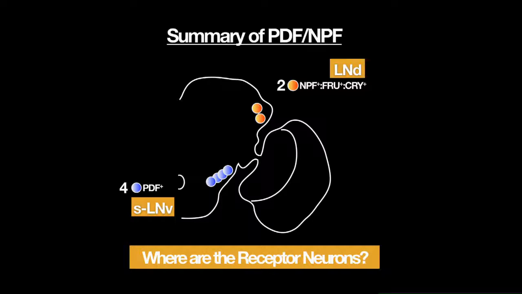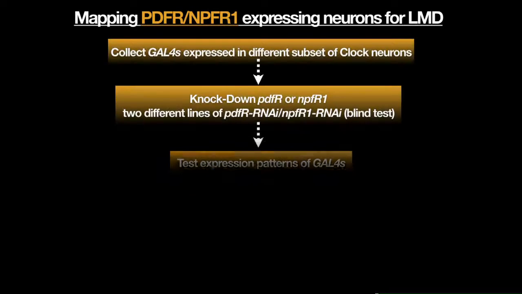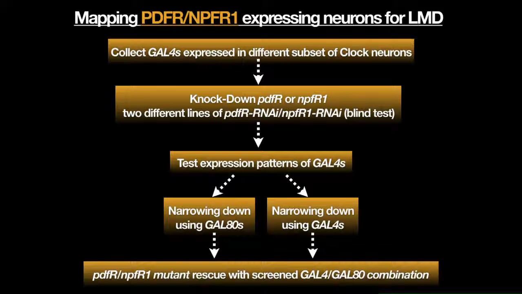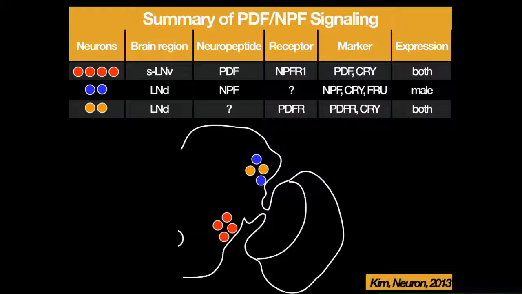So where are the neuropeptide receptors that get the signal from there? This is my strategy. I collected the Gal4s expressing in different subsets of clock neurons and knocked down PDF receptor or MPF receptor with different lines of RNAi, and tested the expression pattern of those Gal4s where I see defects in behavior, narrowing down with GAL80s or using different Gal4s, and did the rescue experiment with the Gal4 GAL80 combinations. I will not show you all the data, but what I found is this.